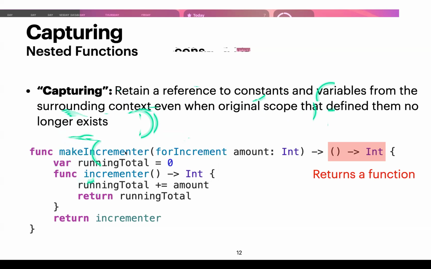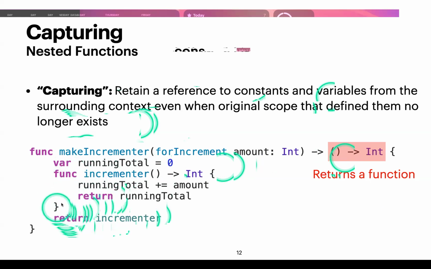So here's a function called makeIncrementer, and we accept a parameter called amount, which is of type Int. And here, this is the return symbol. What are we returning out of this function? We're returning another function. So this returns a function that accepts no parameters, and that function's return type is Int. Within makeIncrementer, we have this variable called runningTotal, which is initialized to 0. And then within here, we see a nested function, and that nested function is our type 2 from the previous slide. And that is a closure. That's a type of closure.